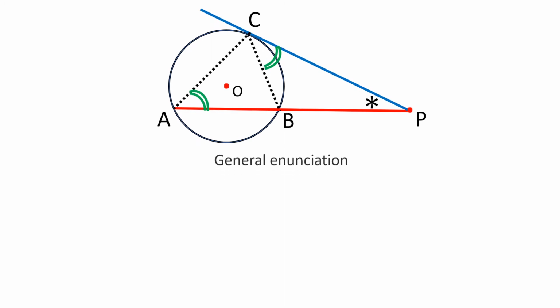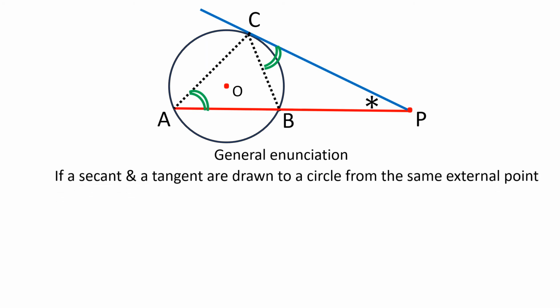So now let us understand the general enunciation, a statement for this result. If a secant and a tangent are drawn to a circle from the same external point, that is the same point P, then the square on the tangent, which is the tangent in this case?